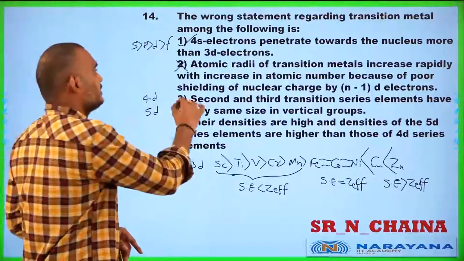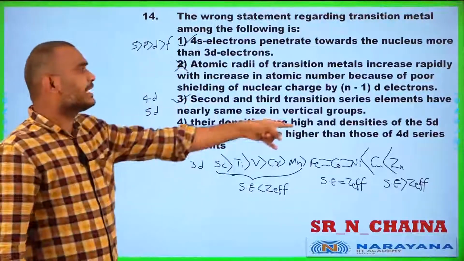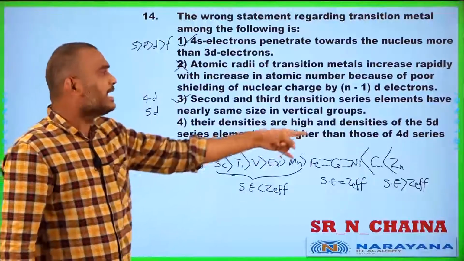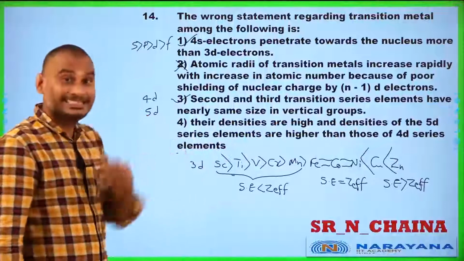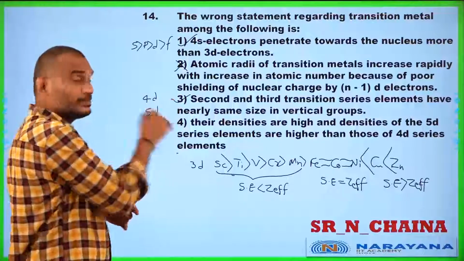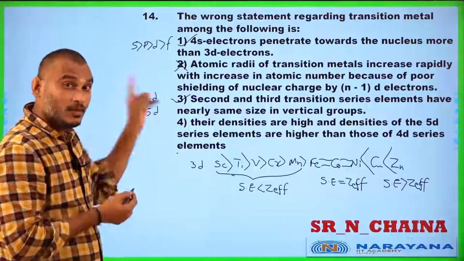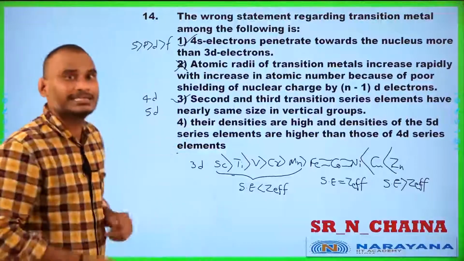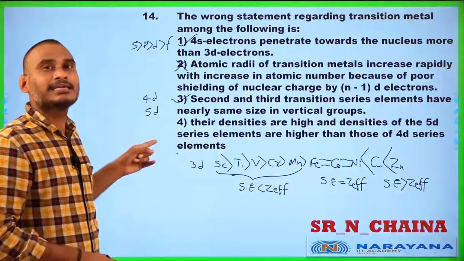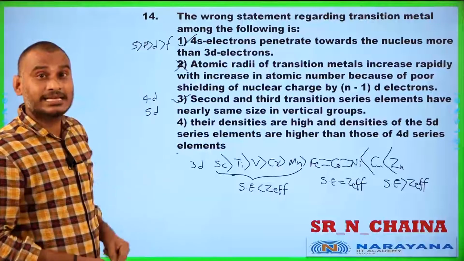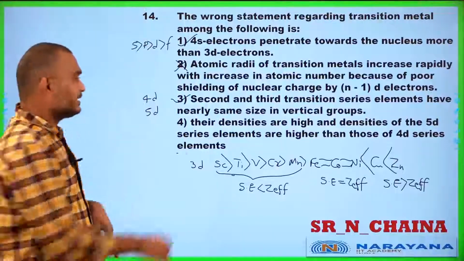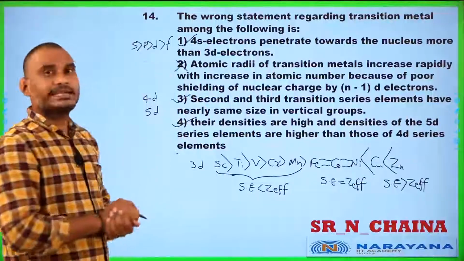That is why statement 3 is also correct. Their densities are high, and densities of all 5D series elements are higher than those of the 4D series. Yes, correct. Top to bottom, size should generally increase, volume should increase, and as volume increases, density should decrease. But here volume does not increase; rather, volume decreases and mass increases. That's why the density of 5D is more.